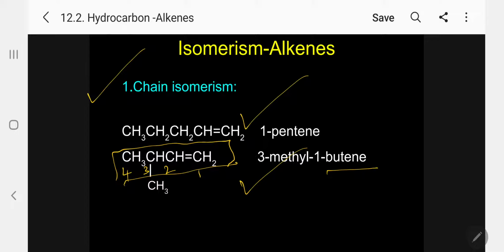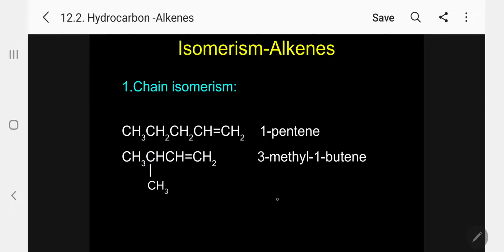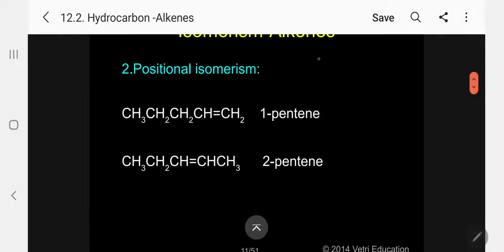The double bond number is 1. On the third carbon atom, there is a methyl group. Because when we are numbering, we have to give priority to the double bond. When you move from the right side, it is 1; if you move from the left side, it is 3. So 1 takes priority, so 3-methyl-1-butene. Chain isomerism is possible.